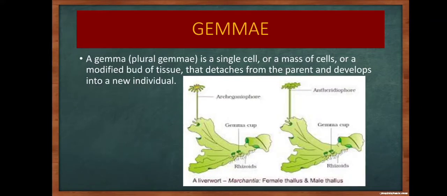So the next type, gemma. A gemma is a single cell or a mass of cells or a modified bud of tissue that detaches from the parent and develops into a new individual. In a liverwort you can see Marchantia. The female thallus and the male thallus you can see over there. So there are the gemma cups.